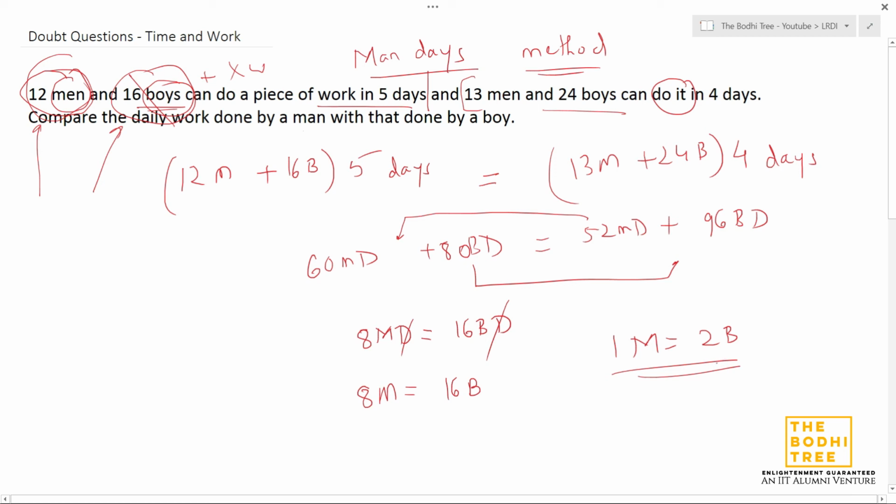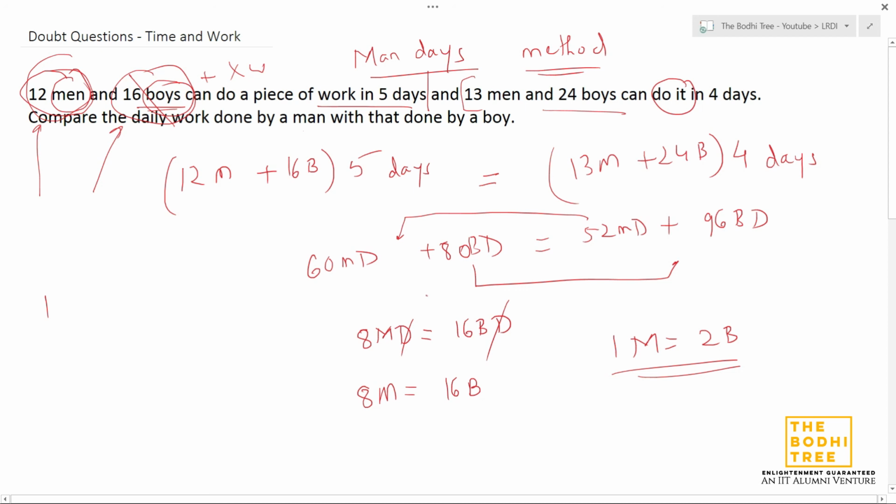This is the basic idea. If we had only one man doing the same amount of work in, let's say, 100 days, it would have been 1 into 100, 100 man days would have been the total work, which we would have equated to this, right? The concept is man days. Whenever we see man days, it doesn't matter how many men or how many days there are, we just have to multiply the two, right?